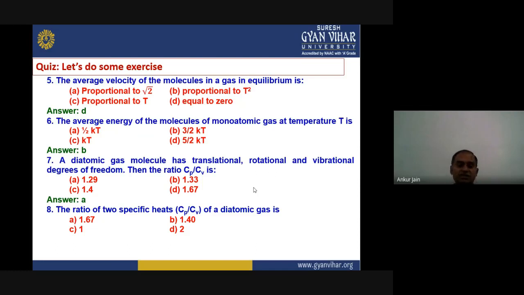Then the next question is, the ratio of two specific heats Cp upon Cv of a diatomic gas is given by 1.67, 1.40, 1, or 2. The right answer for this question, again you have to do some calculation. Right now I am telling it directly, but at home you can practice for this. You can try to calculate by yourself. The right answer is B, 1.40.